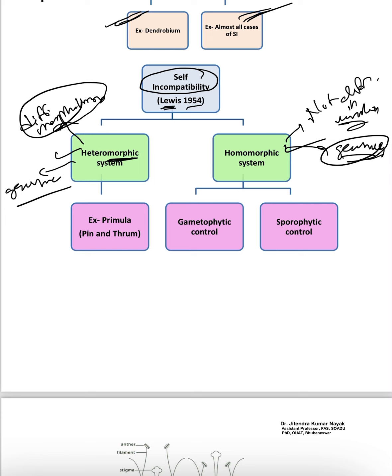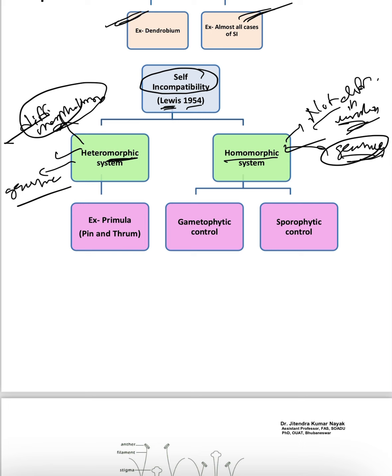So heteromorphic means different morphology, while homomorphic means the self-incompatibility doesn't depend upon the morphology. It means similar morphology of the flower, but it will still show self-incompatibility.